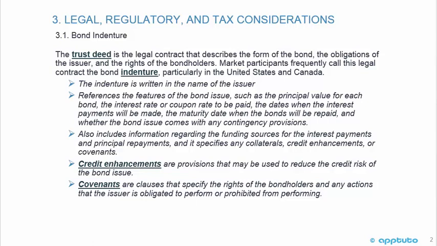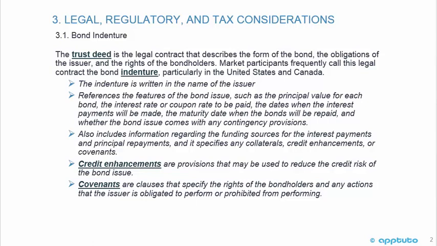Some bullet points here. The indenture is written in the name of the issuer. It references features of the bond issue, such as the principal value for each bond, the interest rate or coupon rate to be paid, the dates when the interest payments will be made, the maturity date when the bonds will be repaid, and whether the bond issue comes with any contingency provisions. It also includes information regarding the funding sources for the interest payments and principal repayments, and it specifies any collaterals, credit enhancements, or covenants.